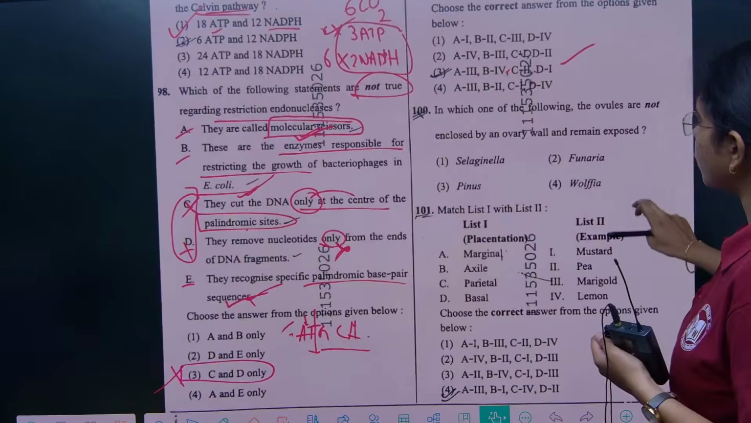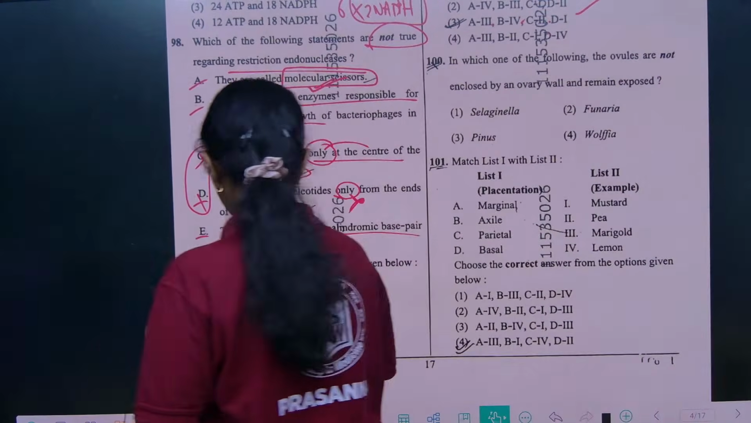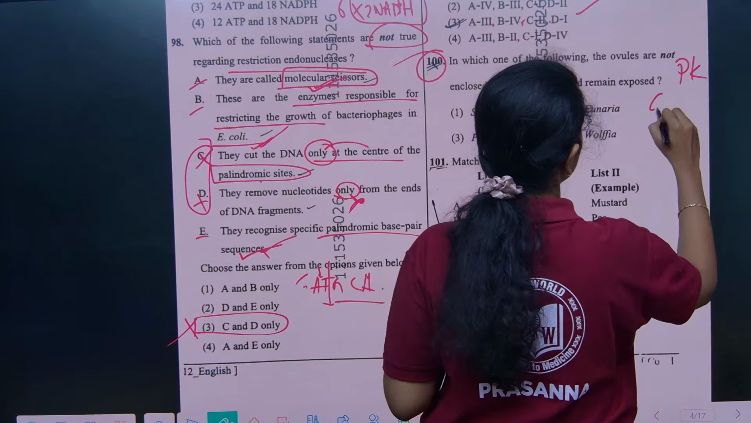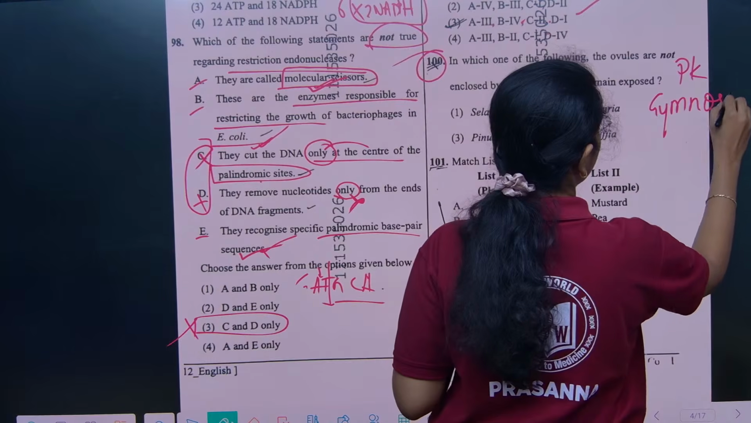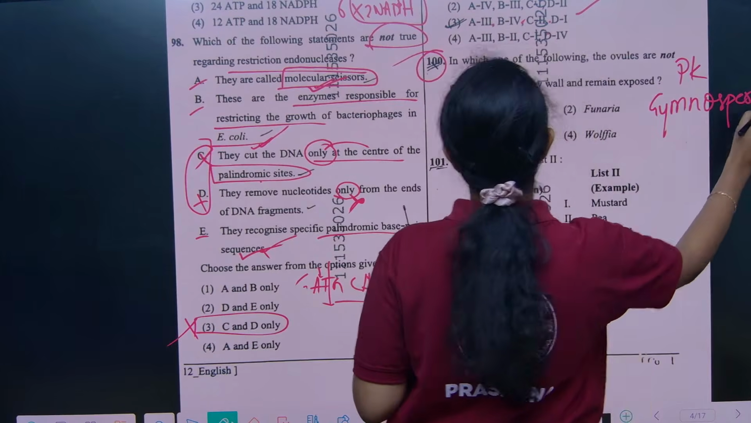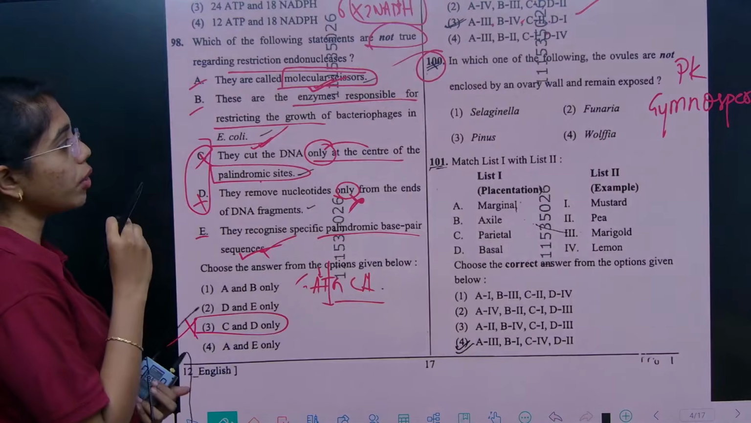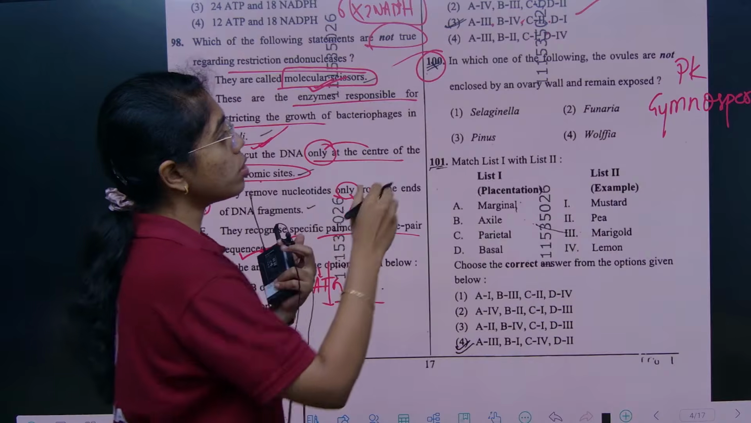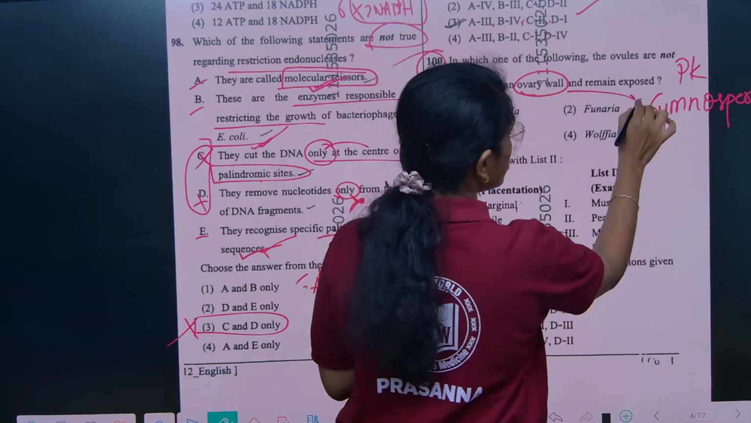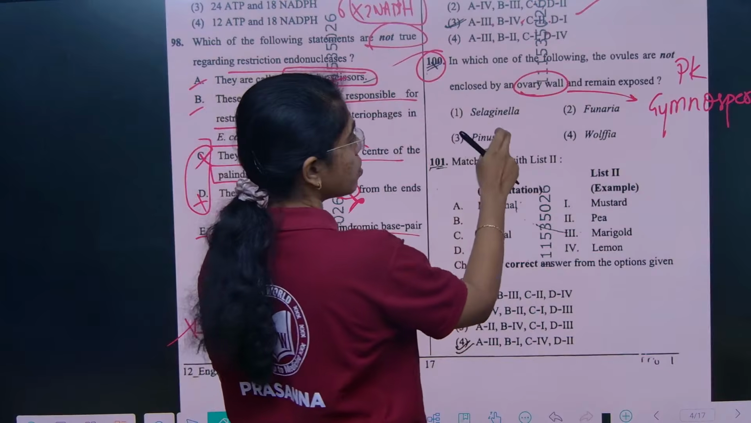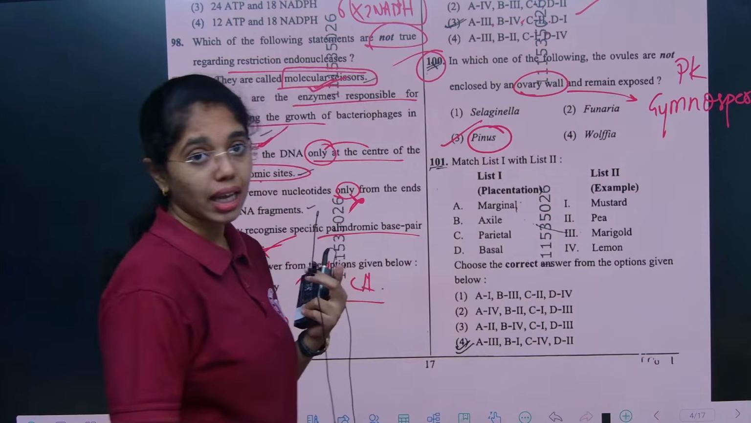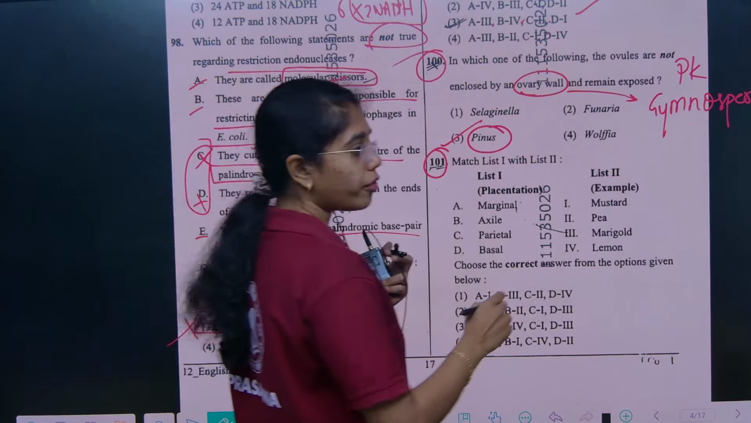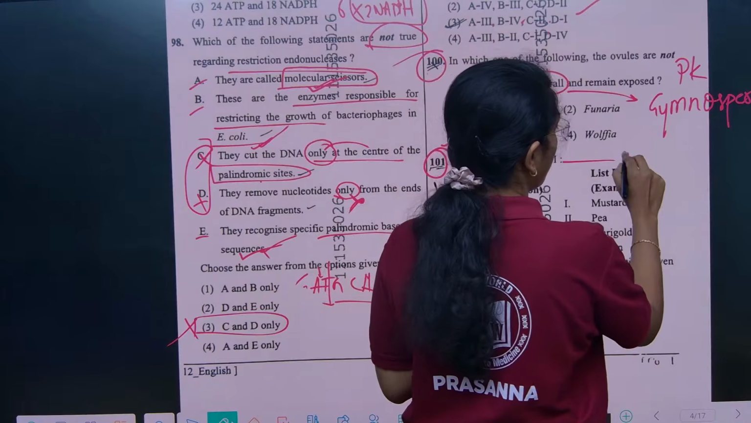Yeah, this question, if you observe, is from plant kingdom, gymnosperms. In which of the following are the ovules not enclosed by ovary wall and remain exposed? Ovules are not enclosed by ovary wall in gymnosperms, and here the right example for gymnosperm is Pinus, which is option 3. Got it? Next, 101. This question is from morphology.